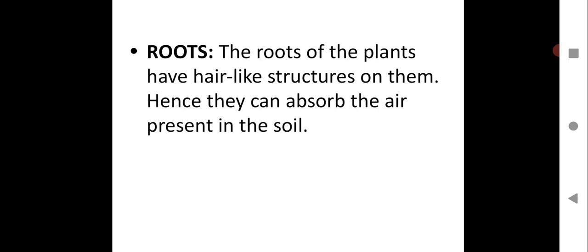The fine hair-like fibrous structures on them help in the process of respiration, and they can absorb the air present in the soil. As you know, soil is porous in nature. Soil has particles, and there are some spaces in between the particles, and that space is filled with air. So the soil has air in it, and that air is absorbed by the hair-like structures on the roots.